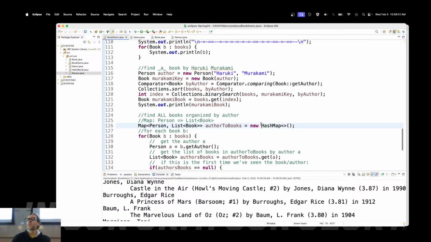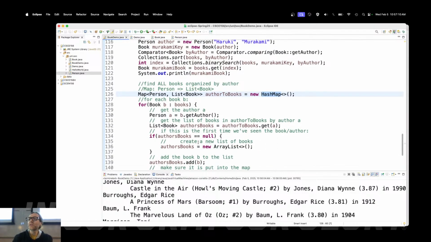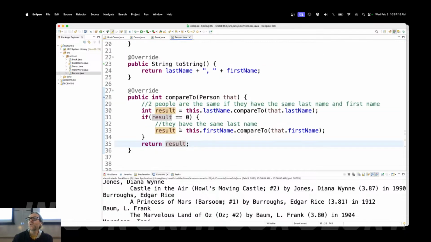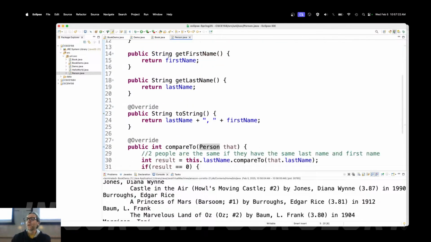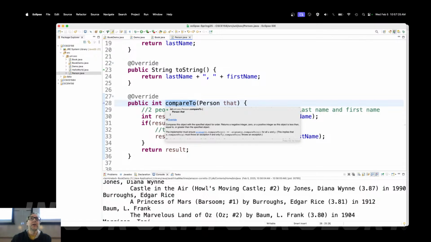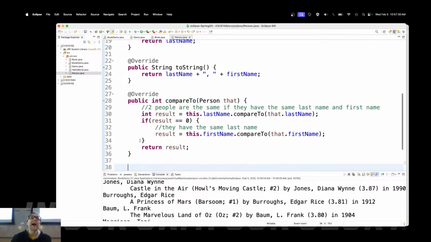The answer is a little bit deeper than I want to go, but I'll show you how to fix it at least. What we're doing here is we're using what's called a hash map. A hash takes an object, an author, a person, a book, and simply maps it to a number, an integer basically. Now, that's what this hash map is using to determine that the author is different and the book is different. Unfortunately, over here, by default, every person is different, even if they have the same name. Yes, I know that we did this compareTo method down here, but that's used by the sort method. That's used by binary search. That is not used by hash maps.